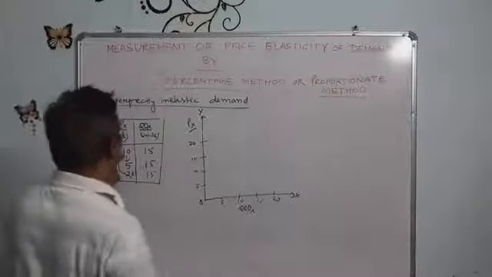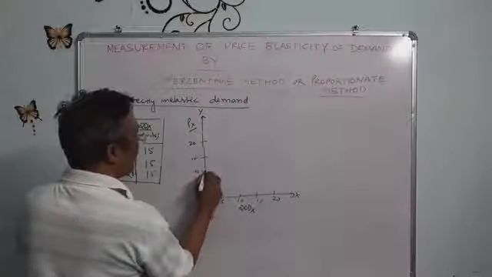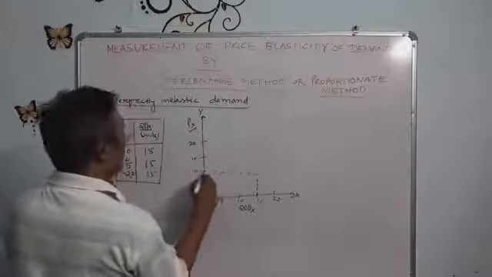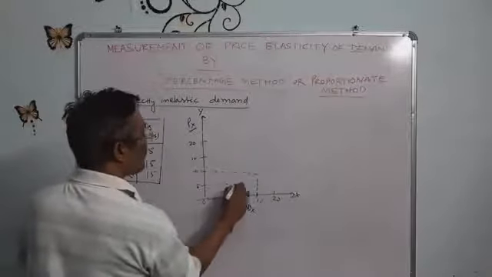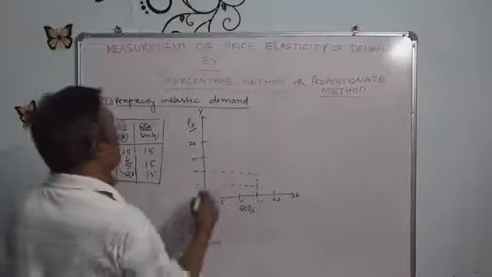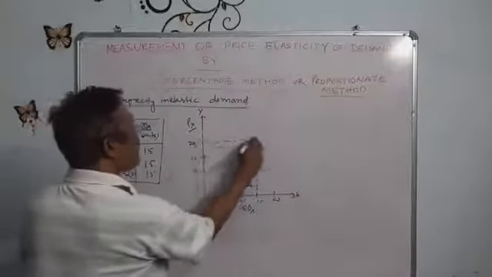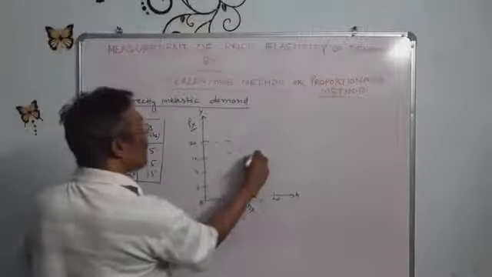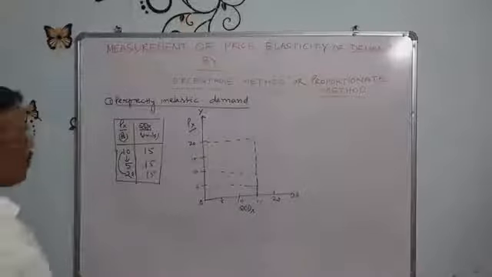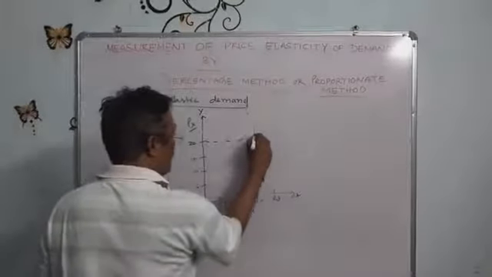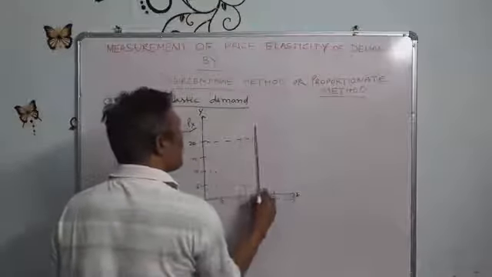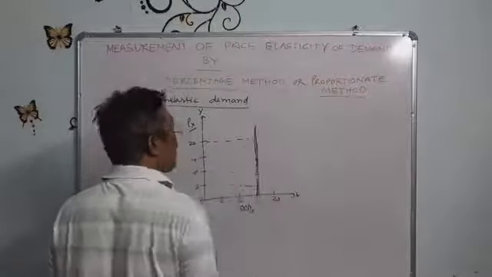At 10 rupees, 15 units are demanded. If the price falls to 5 rupees, still 15 units are demanded. If the price rises to 20 rupees, still 15 units are demanded. It means whatever the price may be, the quantity demanded will remain the same.